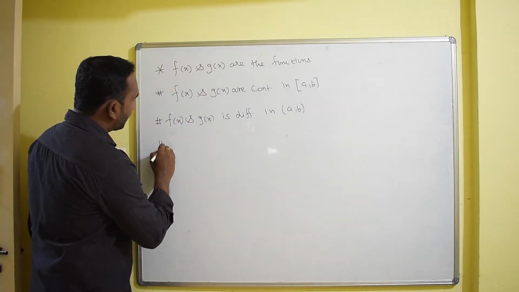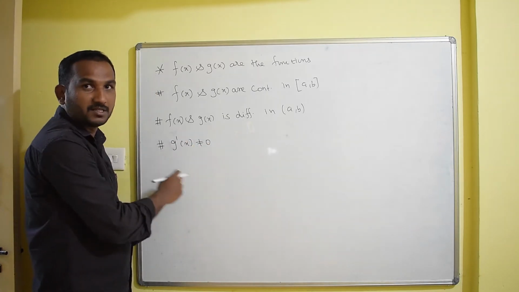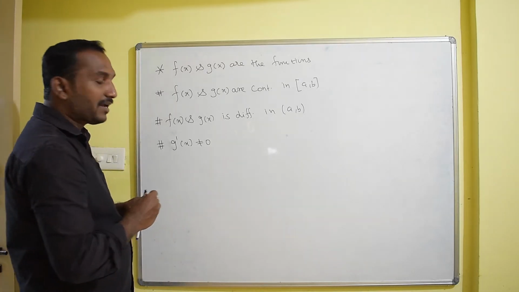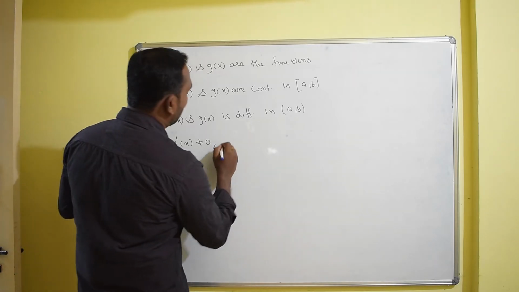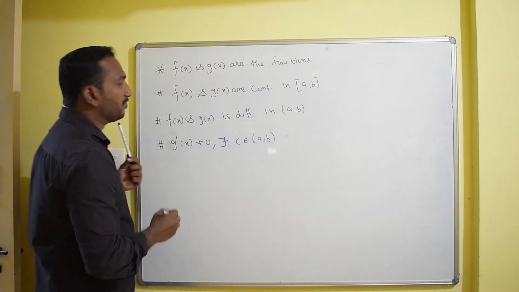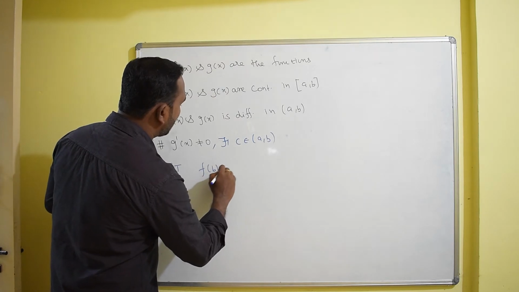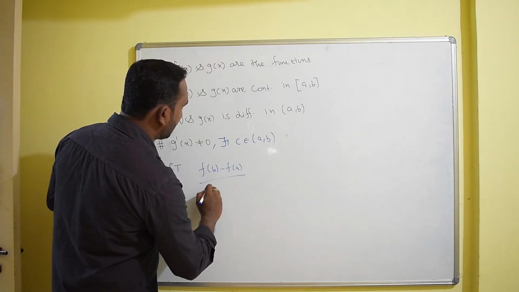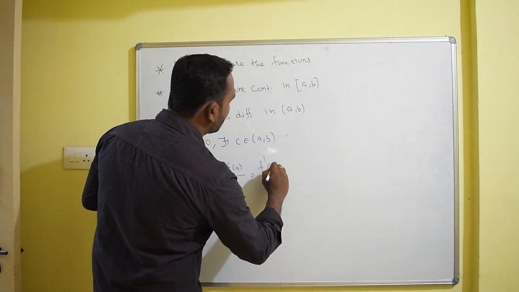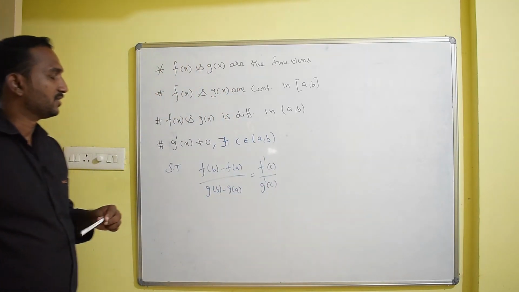Then the third important condition, g dash of x should not be equal to 0. I will come to this later. Okay, if these three conditions are satisfied, then there exists at least one value c which belongs to the open interval a comma b such that f of b minus f of a divided by g of b minus g of a is equal to f dash of c divided by g dash of c.